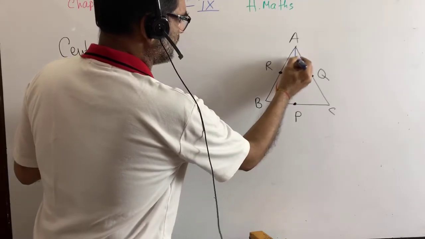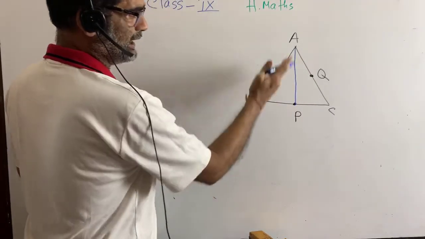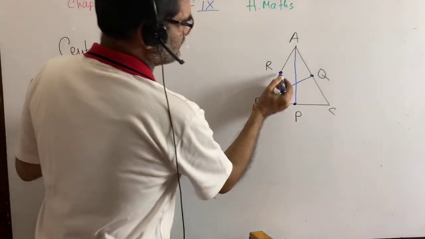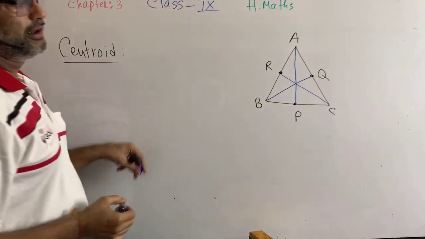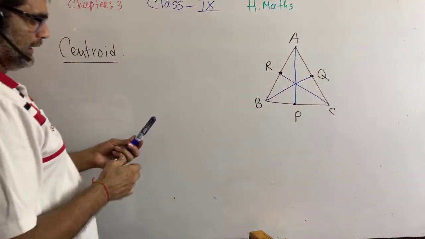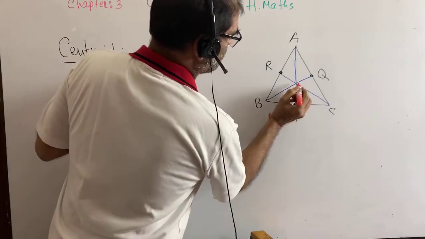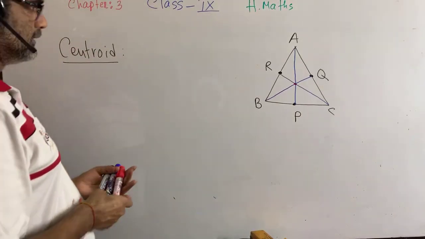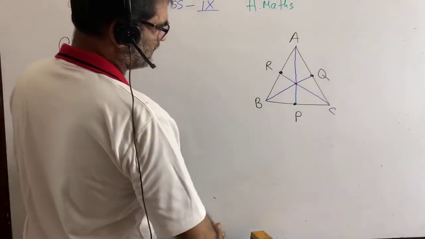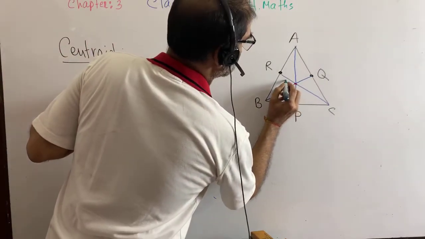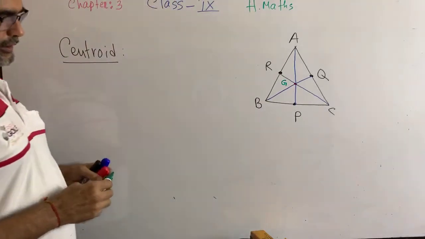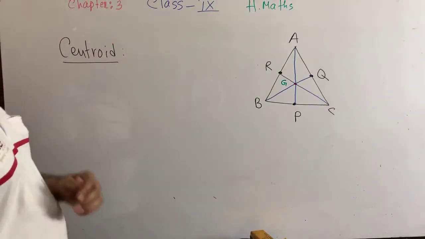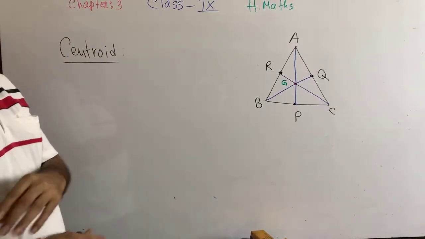Now you see, if we join this vertex and the midpoint of the opposite side, then AP is a median, BQ is a median, and CR is also a median. This point is known as centroid. We name it Z. So what is called centroid? Centroid is a point where the three medians of a triangle intersect.